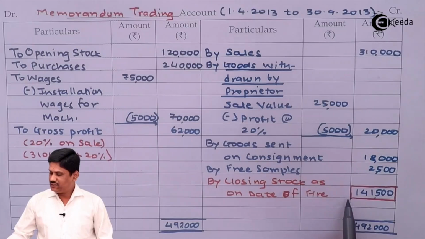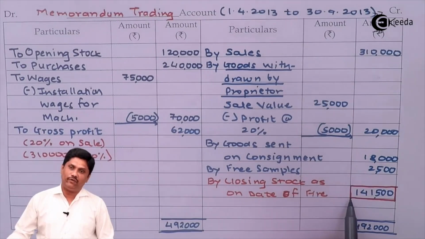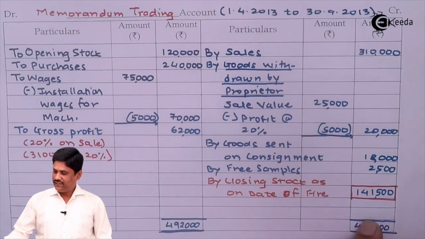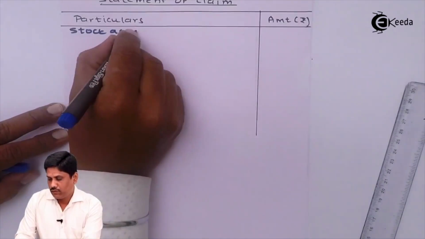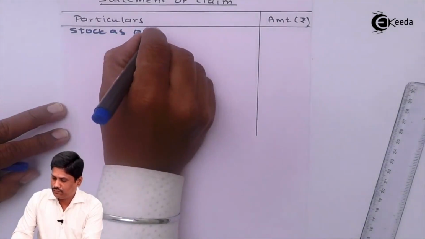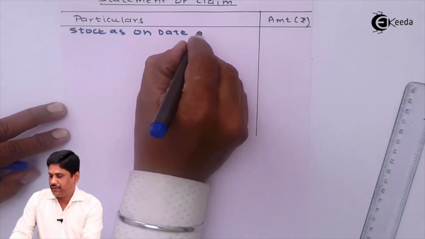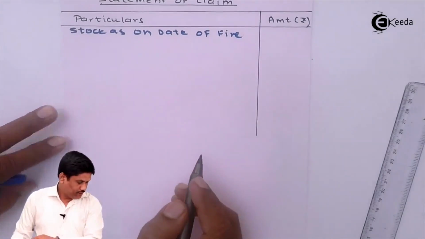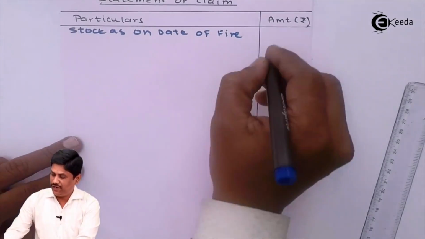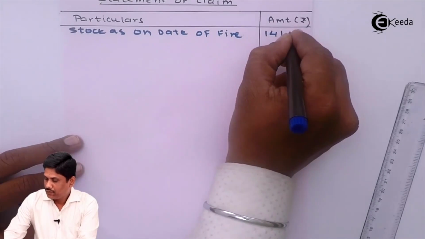We have seen that stock as on date of fire is 141,500. It is my starting point. Okay, so let us write stock as on date of fire. As on date of fire, it was 141,500. So I am writing 141,500.